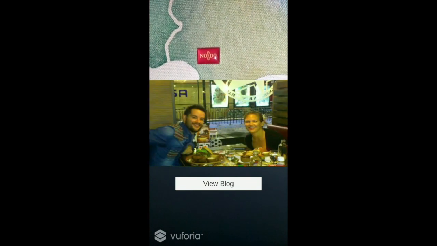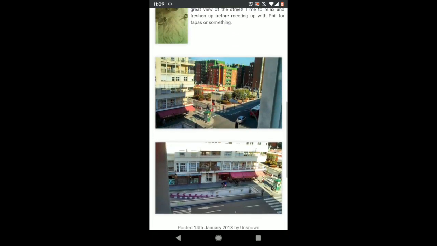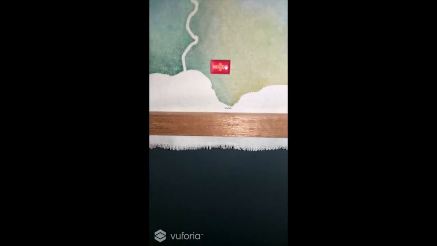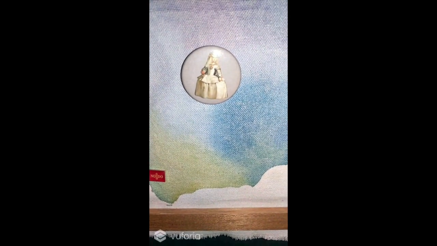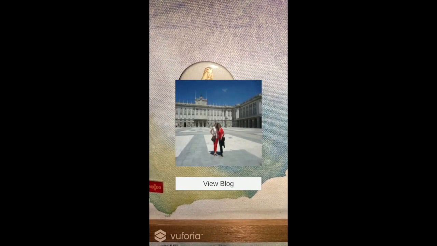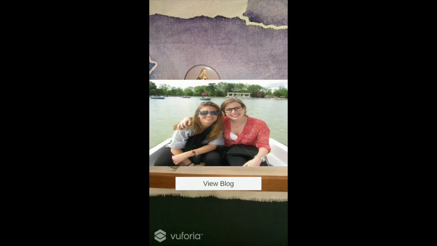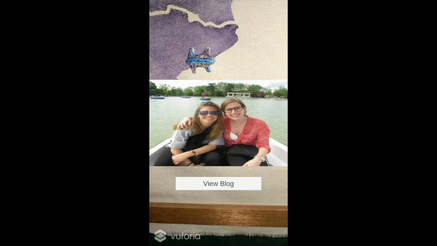You can swipe through the photos, or you can click View Blog to be directed to my blog post from my visit to that city. When you move the camera to focus on a new pin, the UI will update to show photos from that city. The button will also update to link to the relevant blog post. These are photos from my trip to Madrid.